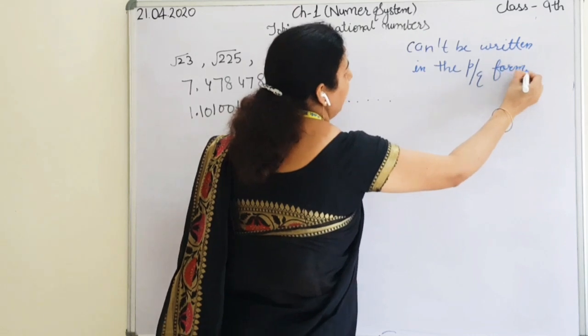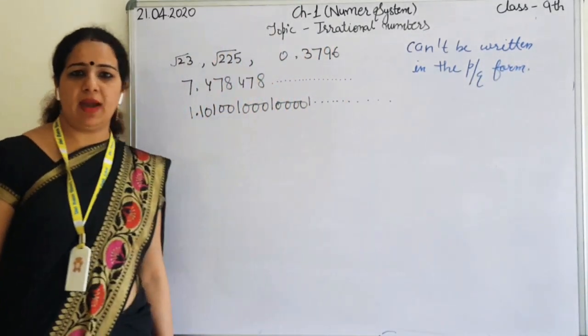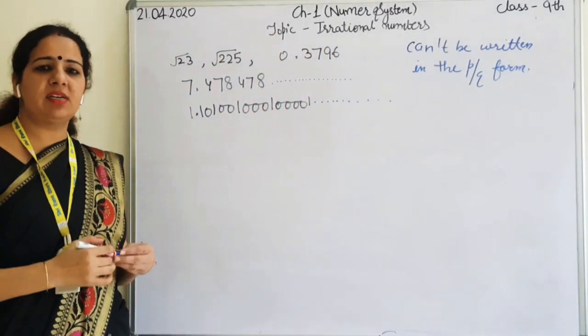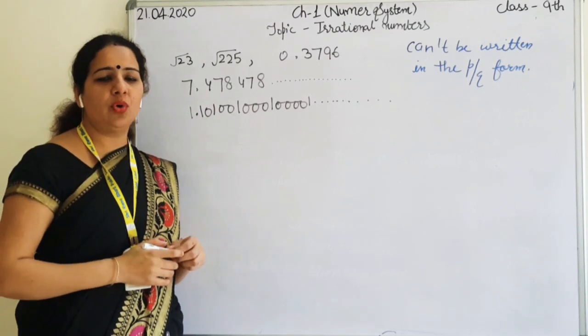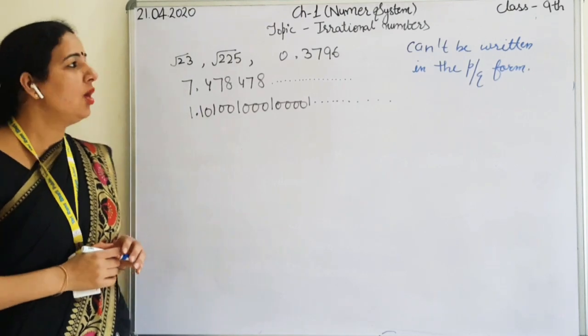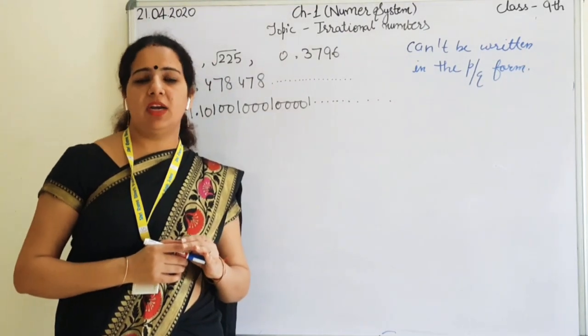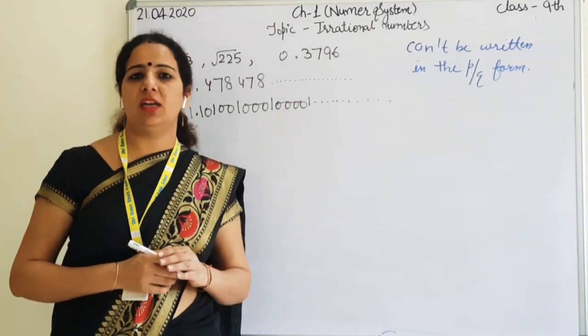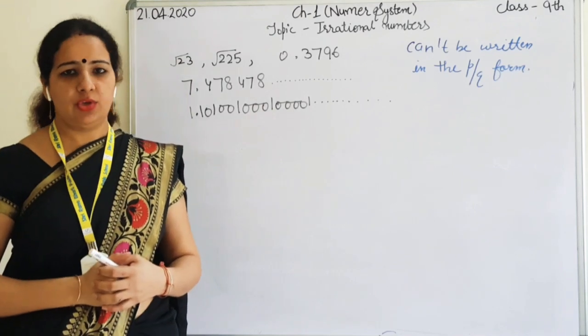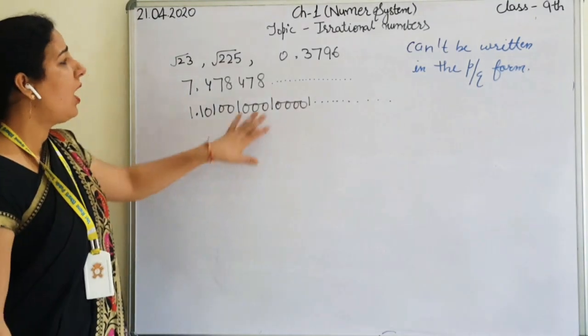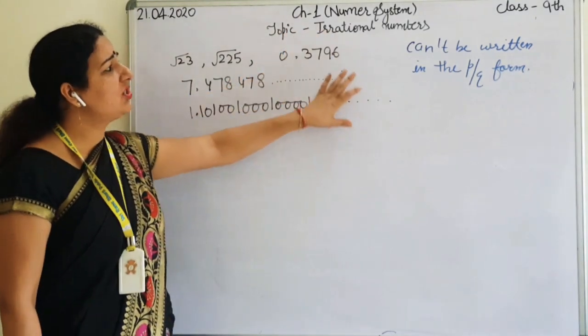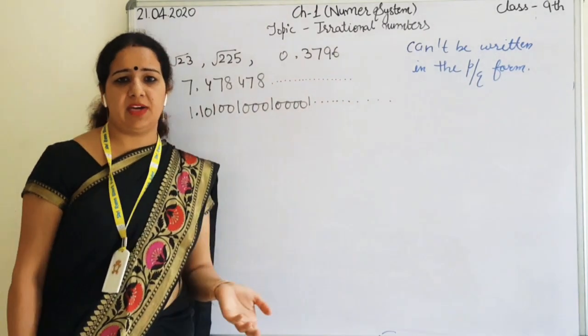Because if we are able to write the number in the P by Q form, then these numbers will be rational numbers, not irrational numbers. So irrational numbers can't be written in the form of P by Q. So what about the irrational numbers' decimal expansion?